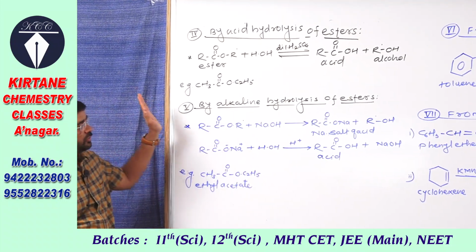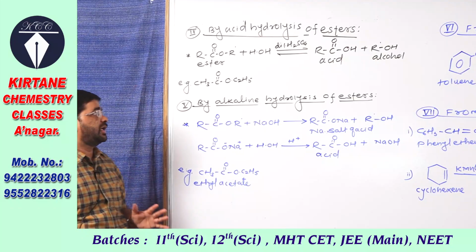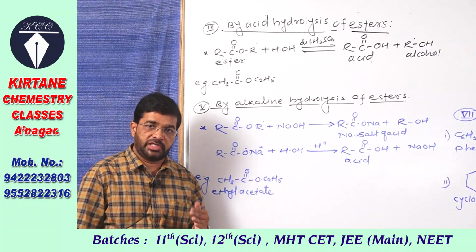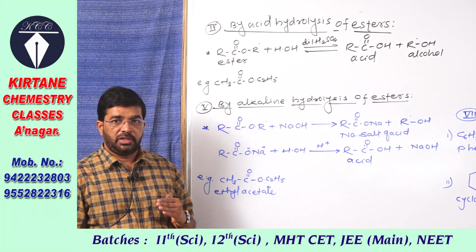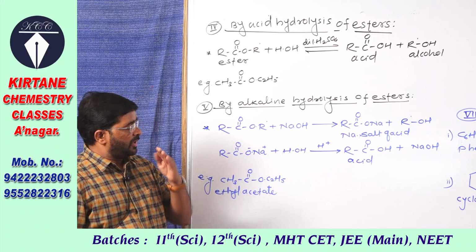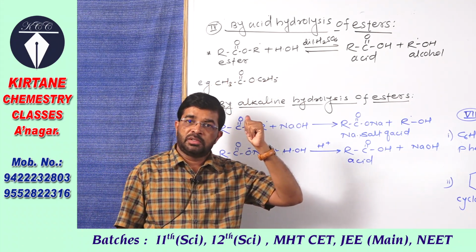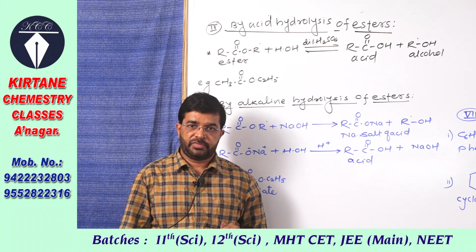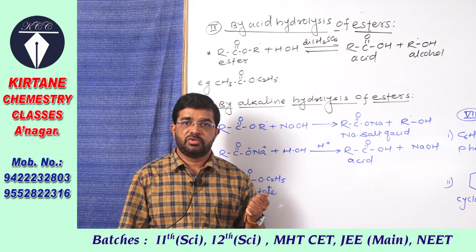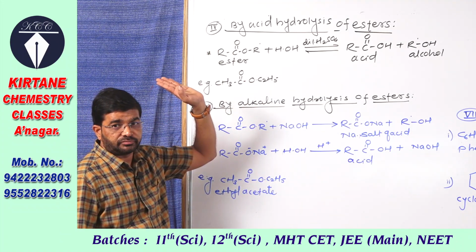See the next method to prepare carboxylic acid, that is preparation of carboxylic acid by hydrolysis of ester. You remember this reaction we have studied in the esterification reaction. At that time I told you that hydrolysis of ester is the reverse reaction of esterification. So here we have taken acid hydrolysis of ester.